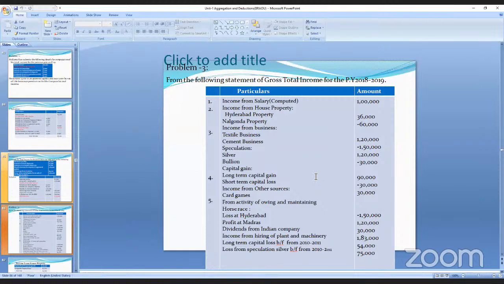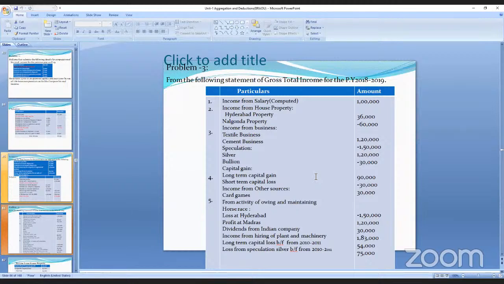And capital gains. Sorry, race horses, where you are owning and maintaining. Loss at Hyderabad, there is 1,50,000. We got the loss. Profit at Madras, that is 1,20,000. In which one did he get the loss and the profit? In Hyderabad, he got the loss in horse race.